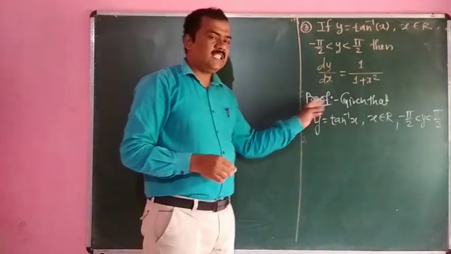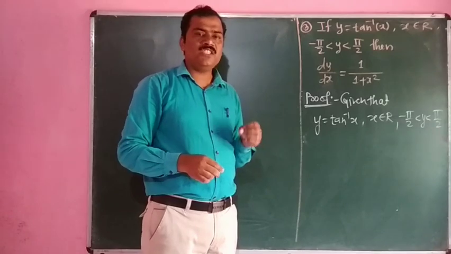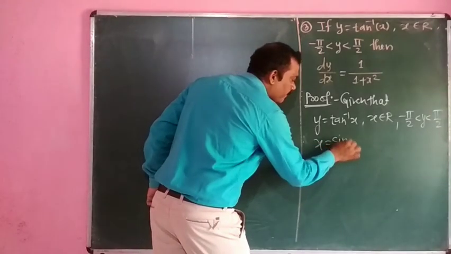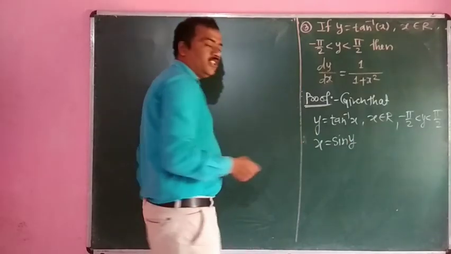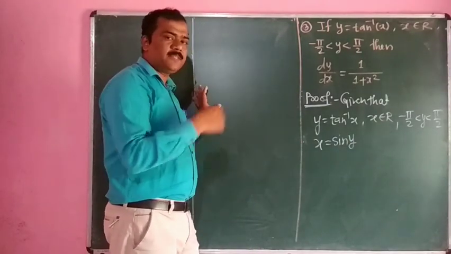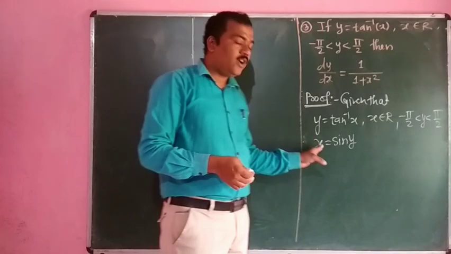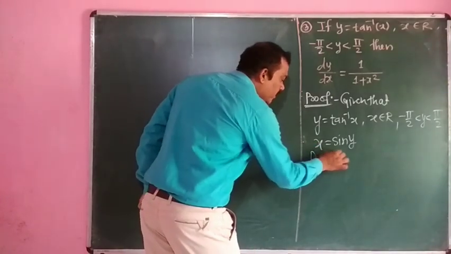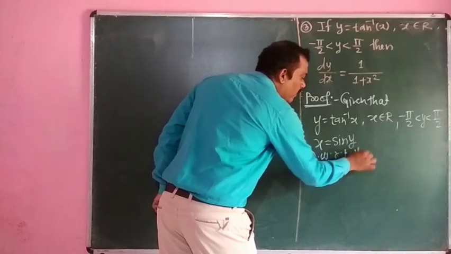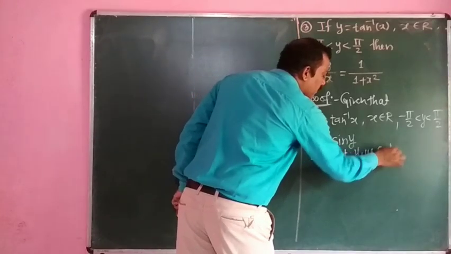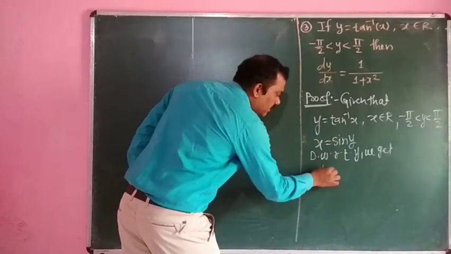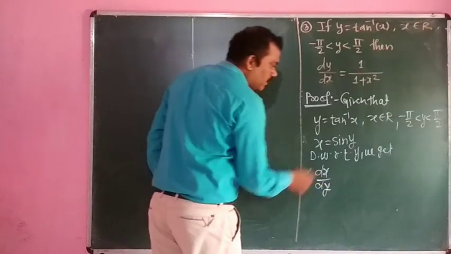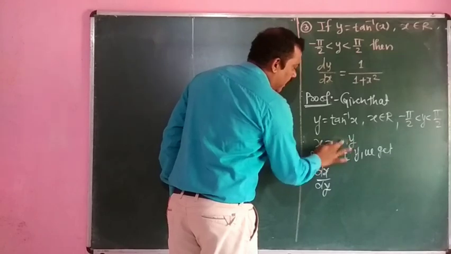If the inverse function exists, it means there must be an original function. What is that? x is equal to tan y. x is a function of y, or x is expressed in terms of y, so we have to differentiate with respect to y. Differentiating with respect to y, we get dx by dy of tan y.